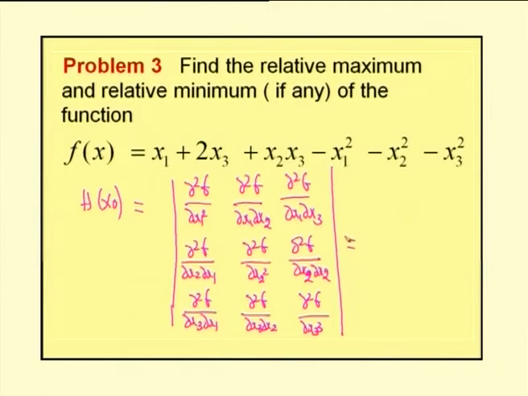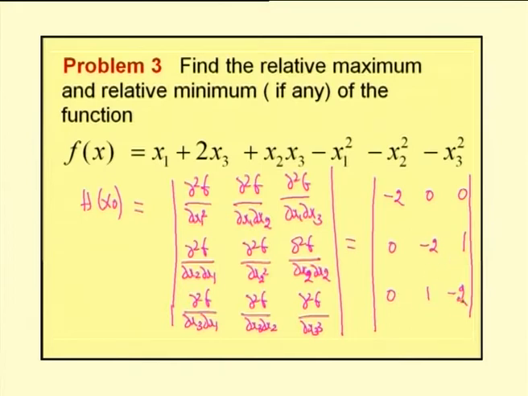So, with the help of this function, we can find all the partial derivatives. The values are minus 2, 0, 0, 0, minus 2, 1, 0, 1, minus 2. So, for this function, the Hessian matrix takes these values.